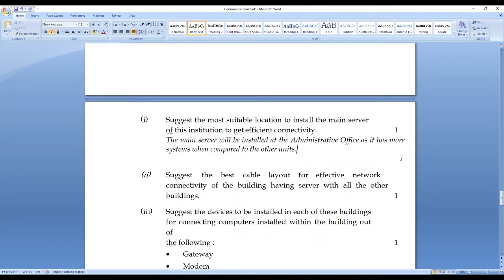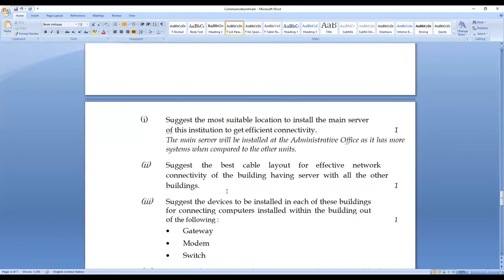Whether they are asking for the justification or not, we are supposed to give the justification without fail. People will not be reading the question properly. At instances, if you write the explanation, that is one more line. Some people will write directly administrative office. Rather than giving it as a word, write it as a sentence along with the explanation, wherein we will be in a comfortable position, right?